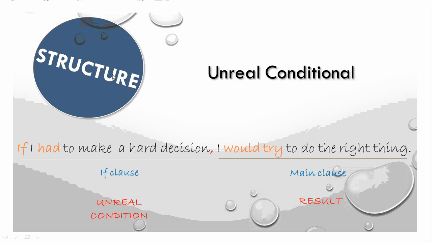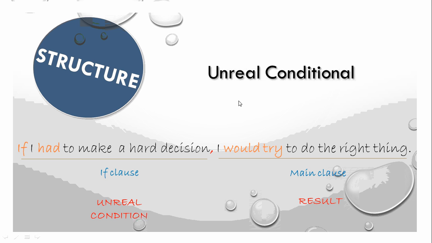Remember that if we begin our condition with an if clause, we need a comma to separate the if clause from the main clause, from the result. If I had to make a hard decision, I would try to do the right thing.